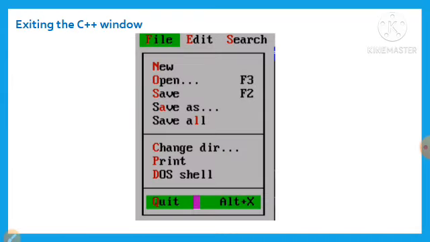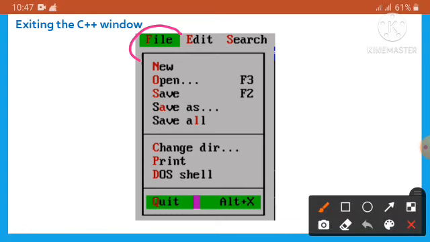Now we learn how to exit from the C++ window. To exit from the C++ window, at first click on File, then click on Quit, or we can press Alt plus X on the keyboard to exit directly from the C++ window.